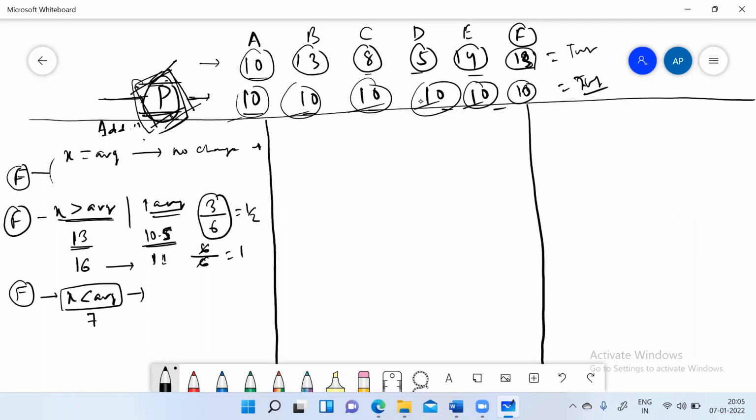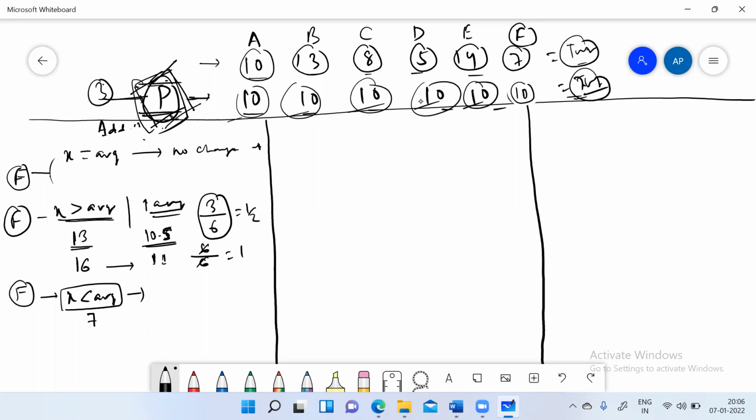So there is one way to do it: just assume that P gives 3 from her side to F, because previously everyone is the same. P needs to make everyone the same. So she gives 3 from her side to F and everyone becomes 10. But now, since we know that the total of observations and the total of the average should not change, we have put 3 extra into the group.